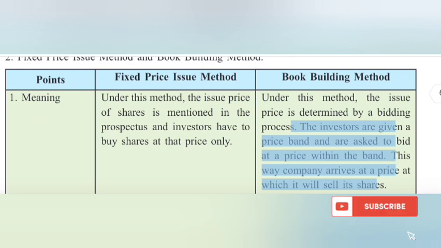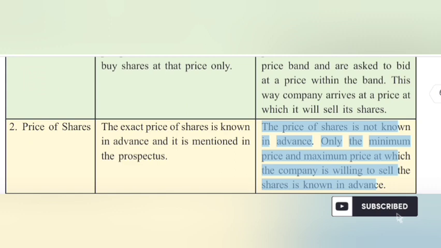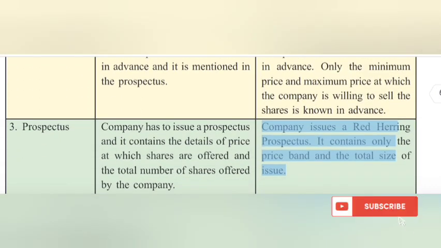2. Price of shares. In the fixed price method, the exact price of shares is known in advance and it is mentioned in the prospectus. In book building, the price of shares is not known in advance. Only the minimum price and maximum price at which the company is willing to sell the shares is known in advance. 3. Prospectus. In the fixed price method, the company has to issue a prospectus and it contains the details of the price at which shares are offered and the total number of shares offered by the company. In book building, the company issues a red herring prospectus. It contains only the price band and the total size of the issue.